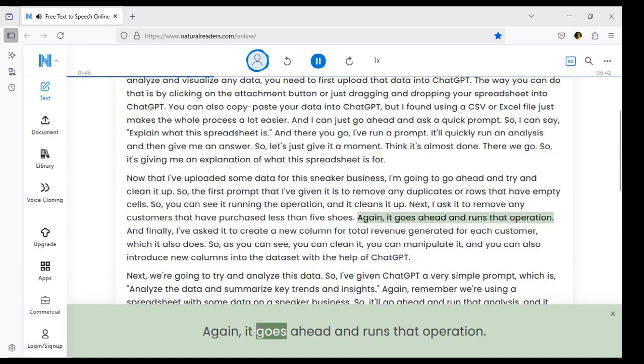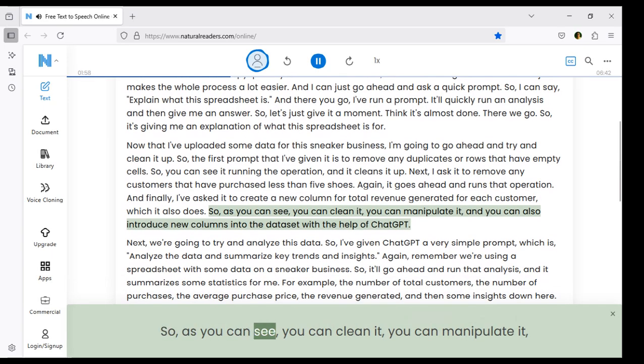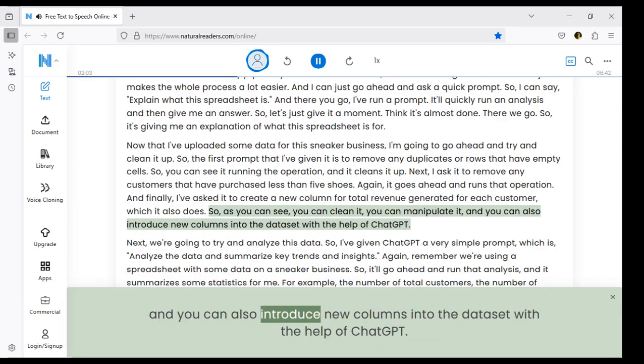Again, it goes ahead and runs that operation. And finally, I've asked it to create a new column for total revenue generated for each customer, which it also does. So, as you can see, you can clean it, you can manipulate it, and you can also introduce new columns into the dataset with the help of ChatGPT.